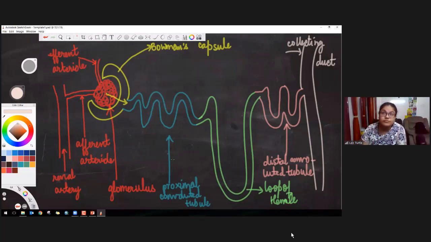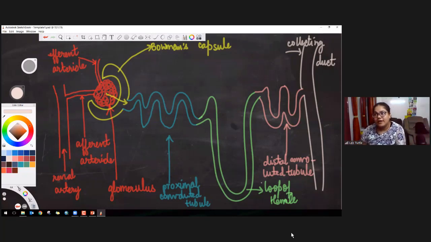Right? So first is proximal convoluted tubule. It absorbs almost 65% of the water along with sodium ions, chloride ions, glucose. Right? Now, whatever remaining portion is there, that comes into this green portion called loop of Henle. Here, some more water is absorbed, some more sodium ions are absorbed.